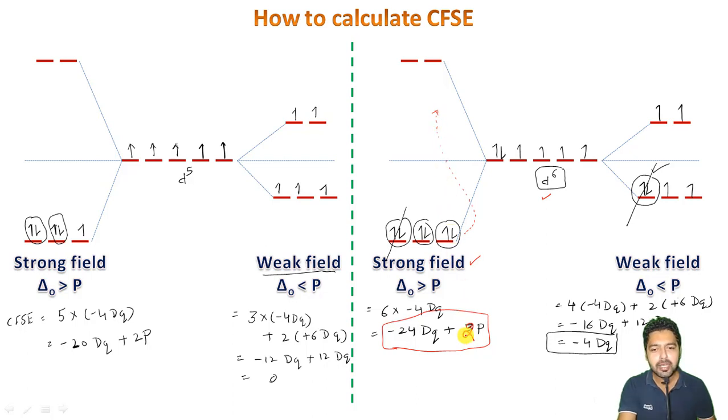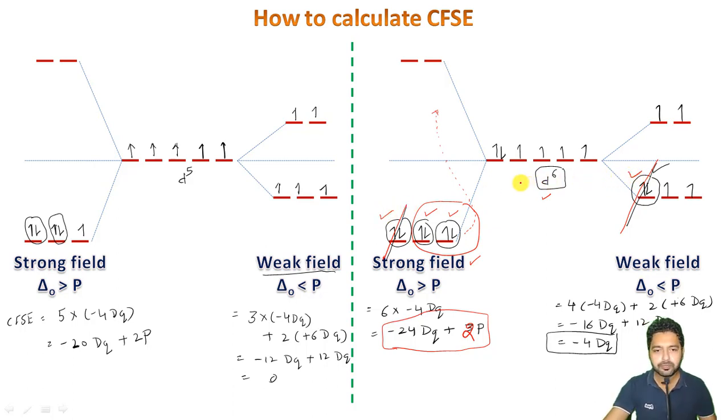But if in the weak field some pairing is taking place, we have to neutralize that pairing even in case of strong field. Like in this case, in the weak field, one pairing was occurring naturally, so instead of counting 3 pairings here, we will cancel 1 and count just 2 pairings, because they are occurring intentionally and this one is occurring naturally here, right? So it is like this.